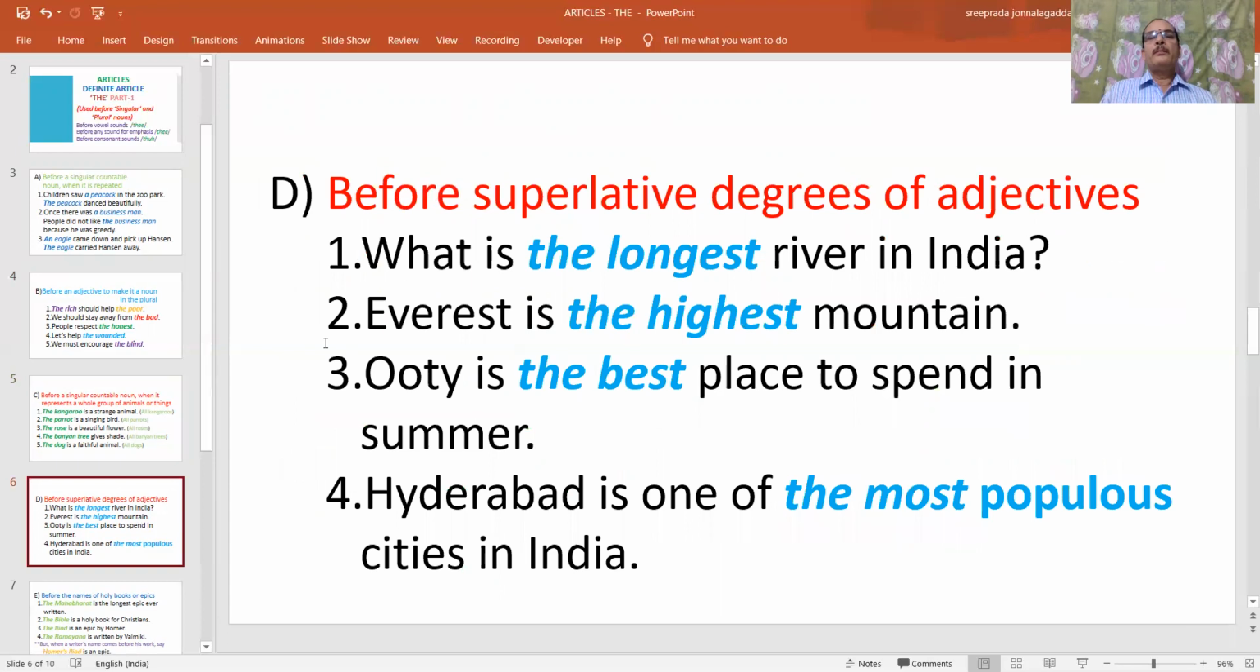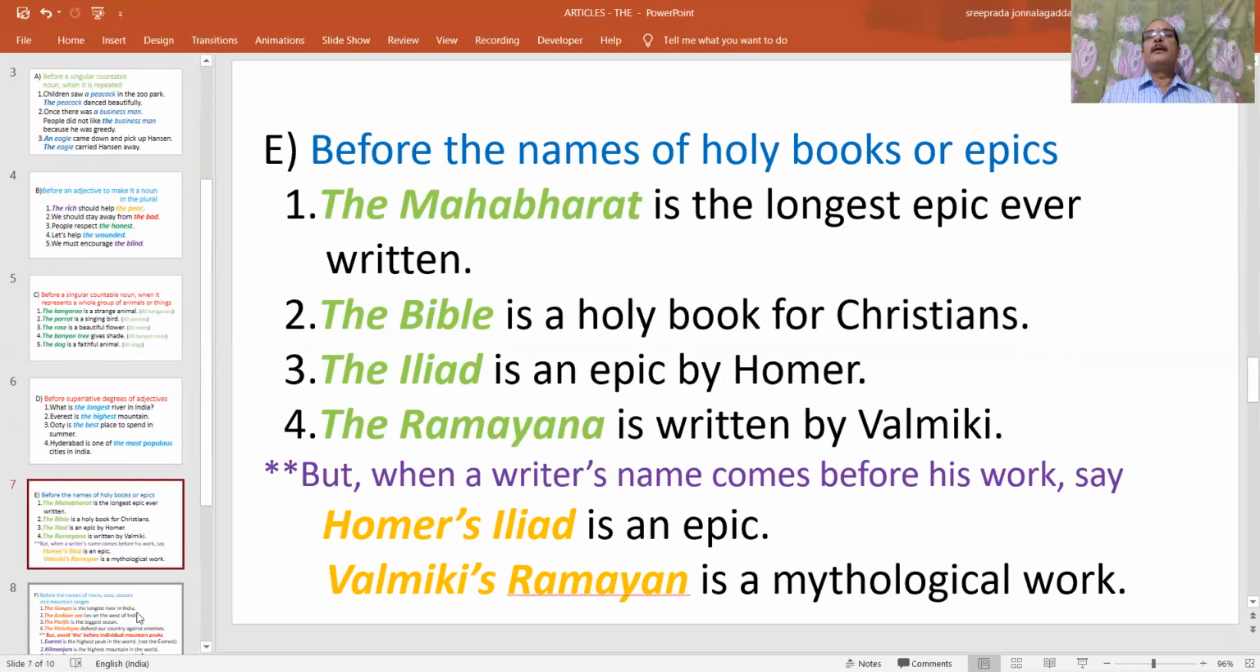And similarly, before superlative degrees, we use the definite article the. And before the names of holy books or epics, we use the. But when the writer's name comes before the name of a holy book or epic, we should not use the. For example, Homer's Iliad, not Homer's the Iliad. Valmiki's Ramayana, but not Valmiki's the Ramayana. So we should remember these things.